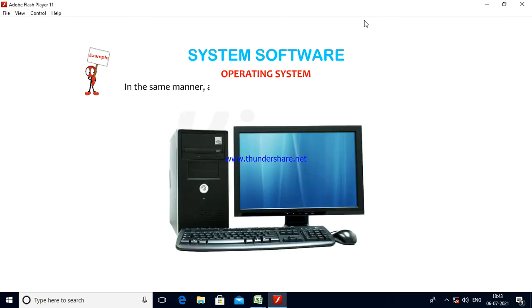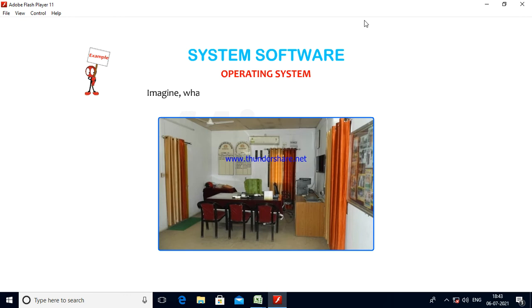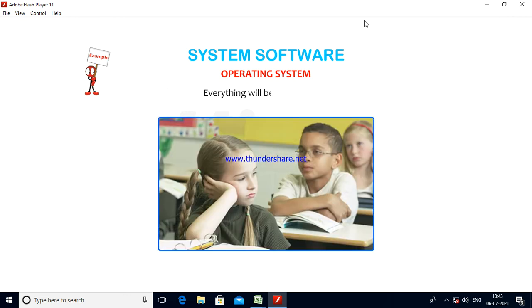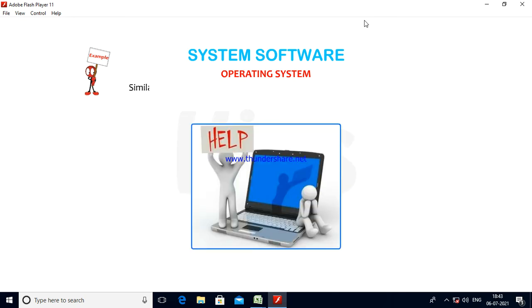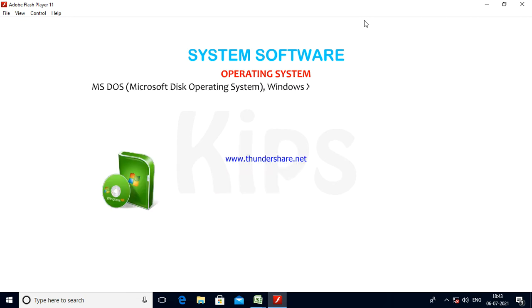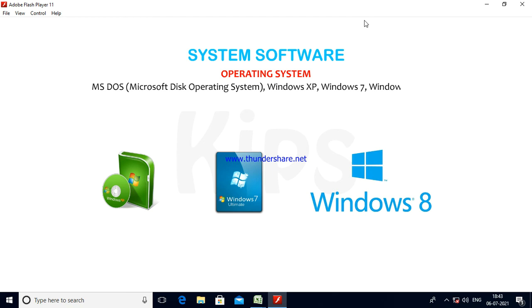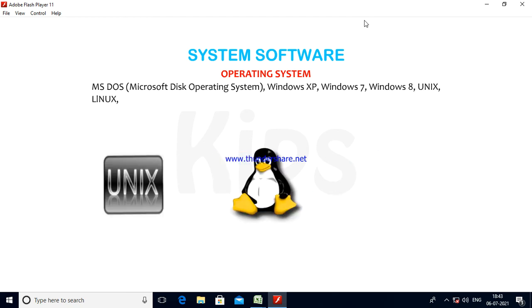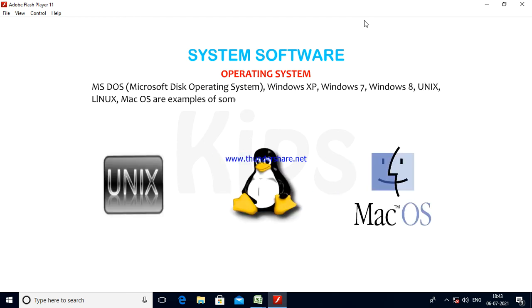In the same manner, an operating system performs various functions to manage the working of a computer. Imagine what will happen if there is no principal in a school. Everything will be mismanaged. Similarly, if the operating system of a computer is not working properly, you cannot work on it. MS-DOS, Microsoft Disk Operating System, Windows XP, Windows 7, Windows 8, Unix, Linux, Mac OS are examples of some popular